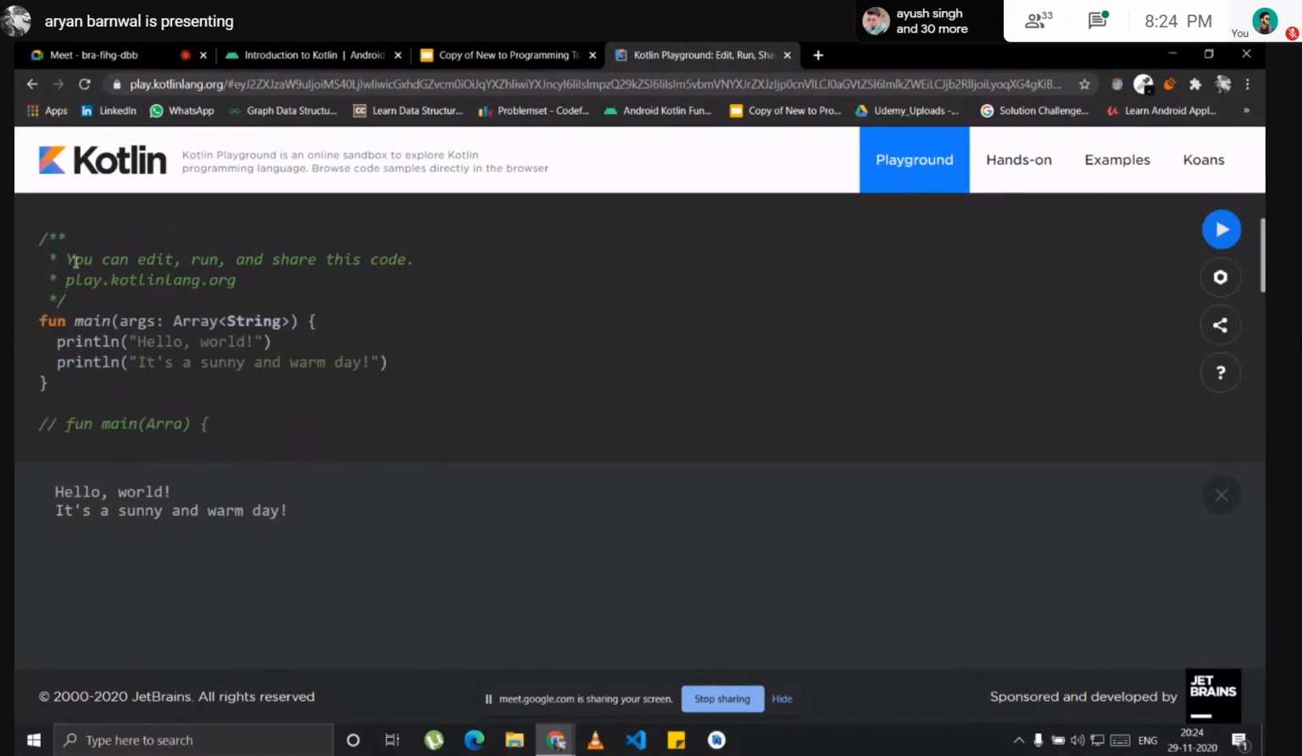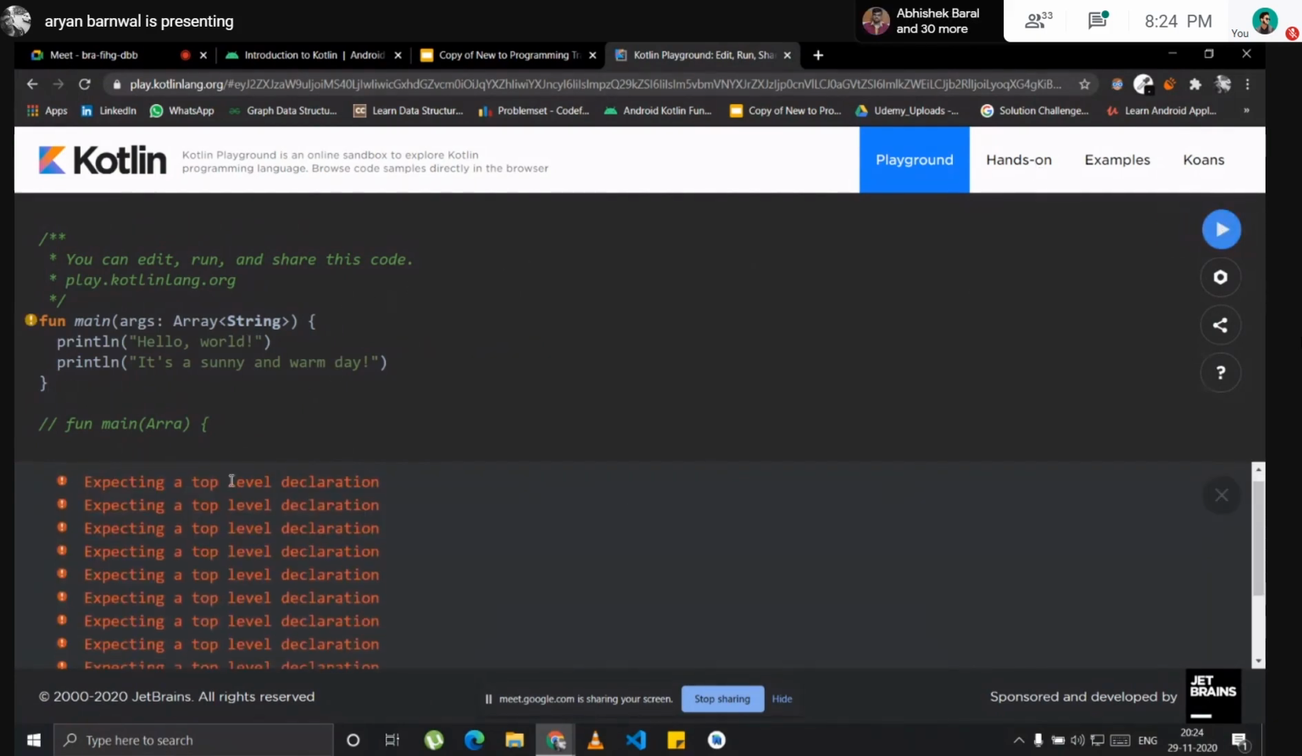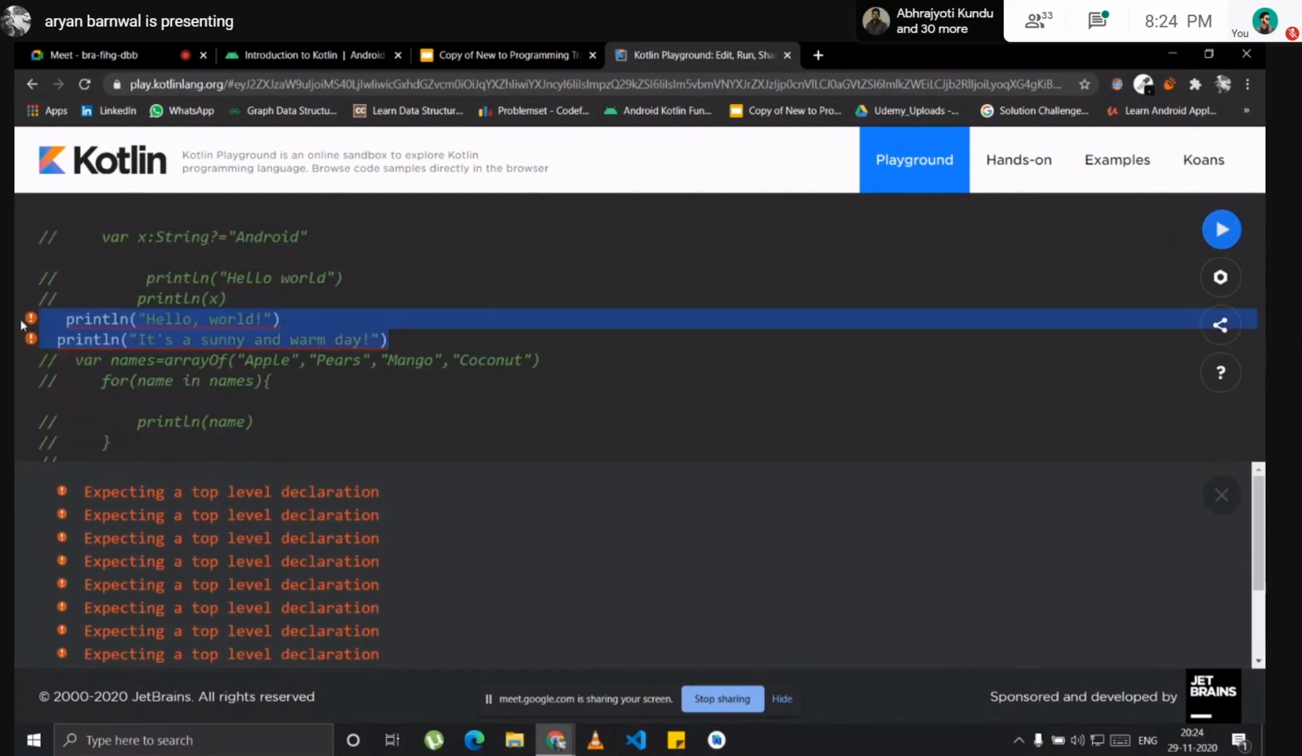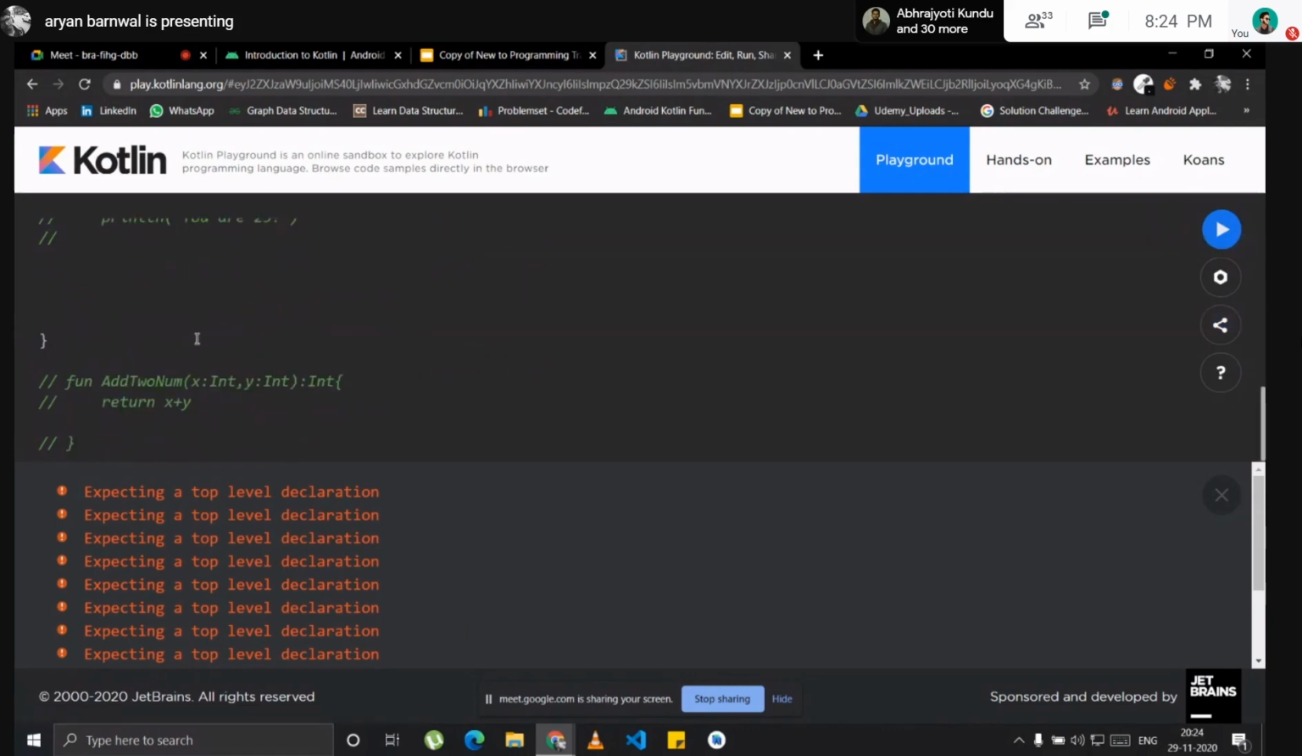I will just write the whole thing here, and I will share the link so everyone can see what I did in the Kotlin playground. And if I just run it, it should work fine. Expecting a top level declaration. Okay, so I have to print this out too. Let's see if this one works. No. Okay, this one too.